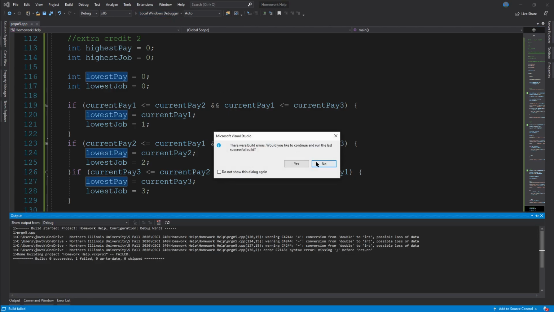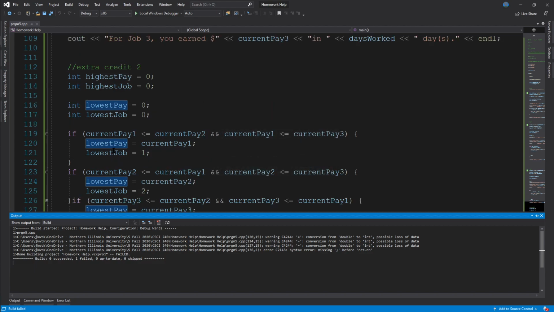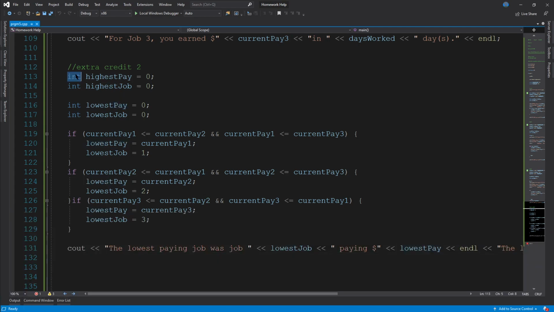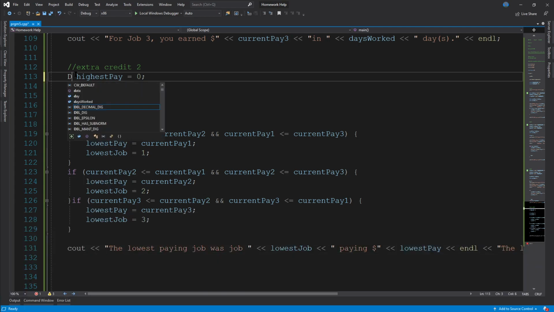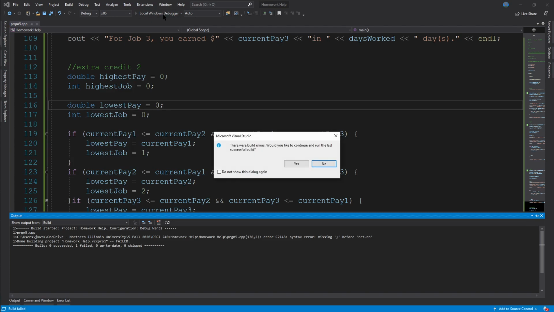Let's run it just to make sure. Let's see, errors on line 120, 124, and 127. Oh, because I have these as int. Okay, so highest pay and lowest pay, you actually want as double. That's my bad. There we go. So that should fix that.